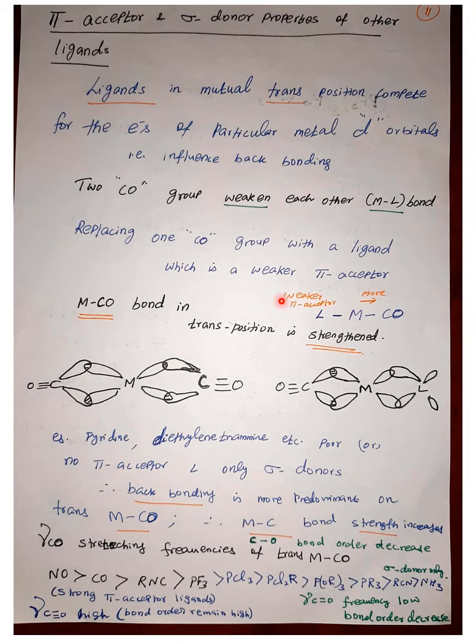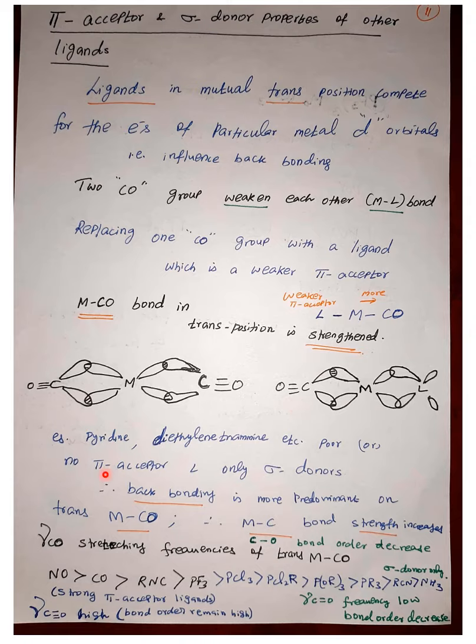Whereas if you replace one carbonyl with a weaker pi acceptor ligand, that means a ligand which is not going to accept the electron, then the metal will back donate more to the carbonyl than to this other trans ligand. In that case, the metal-carbon bond is going to be strengthened, and the carbon-oxygen bond will be weakened.